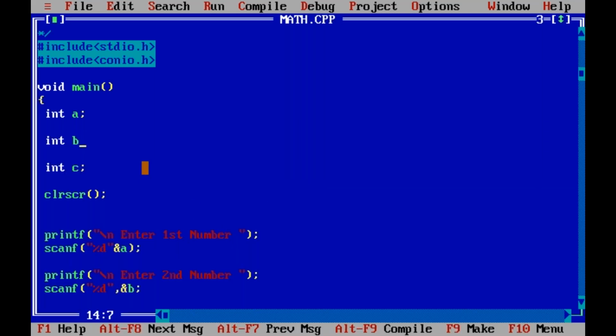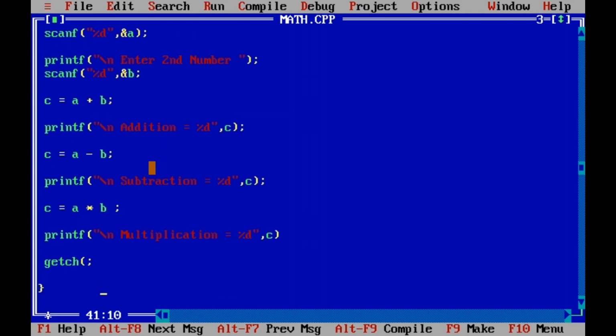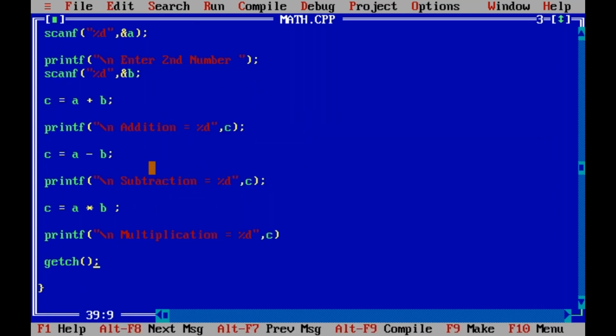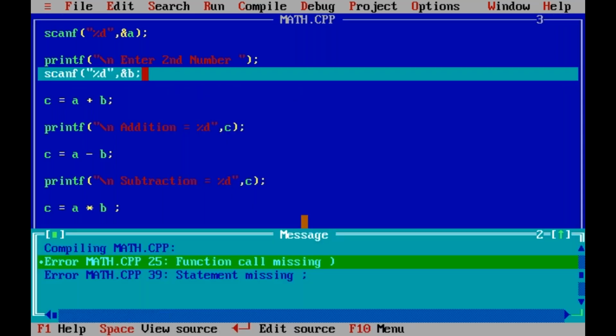Now let us correct all these mistakes. Semicolon missing. The scanf function here, comma missing. Next, this printf here, double quotation missing. Suppose here getch, bracket missing. Saved. Alt C compile. Still some more errors. Two more errors. There are 2 errors. Press any key.